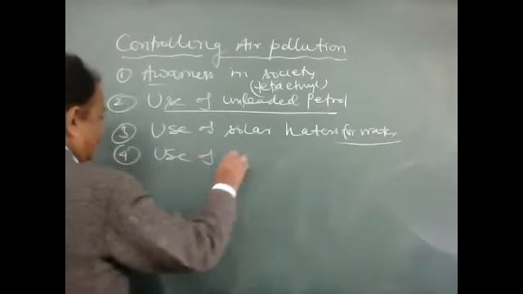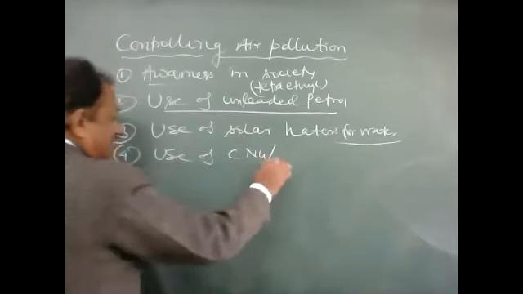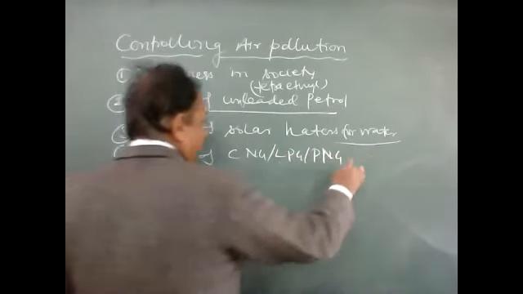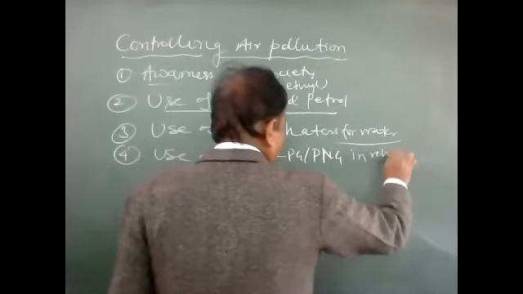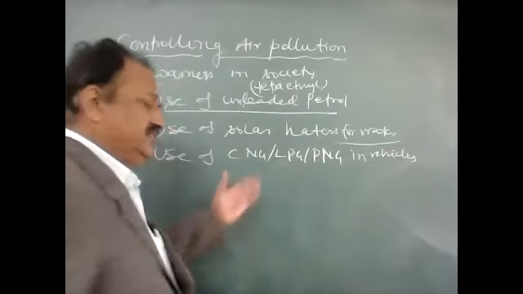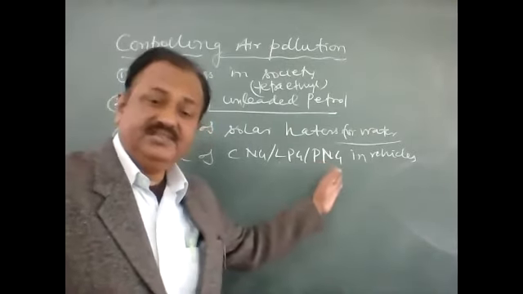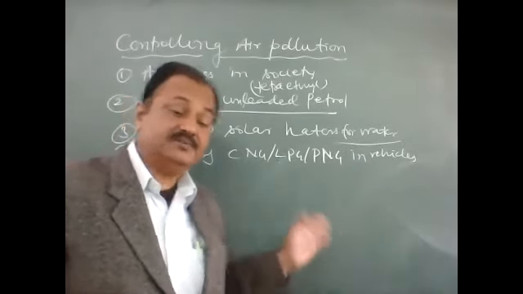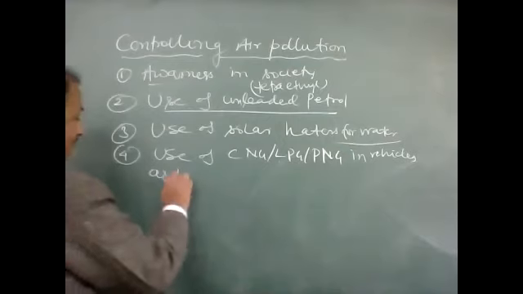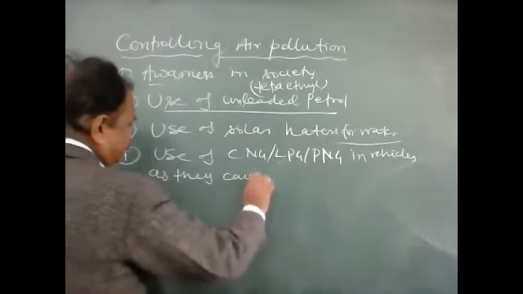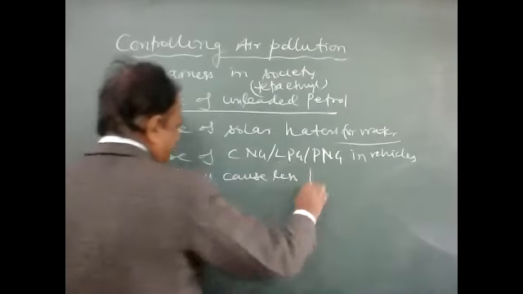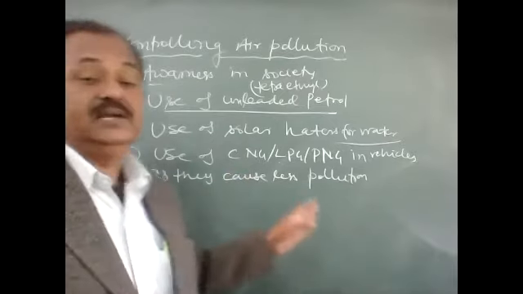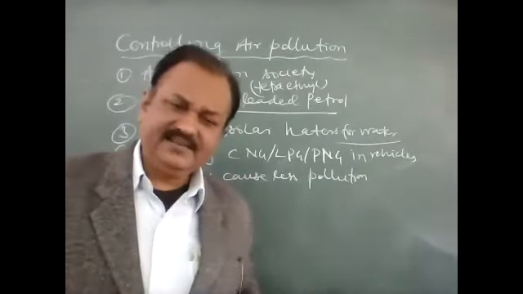Then, use of CNG, LPG, PNG in vehicles, that is CNG vehicles, LPG vehicles, PNG vehicles, petroleum natural gas. They can be used for running because they cause less pollution, rather much less pollution, because CNG and LPG are burned completely as they are gases.